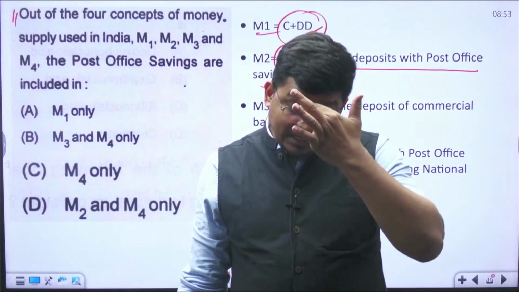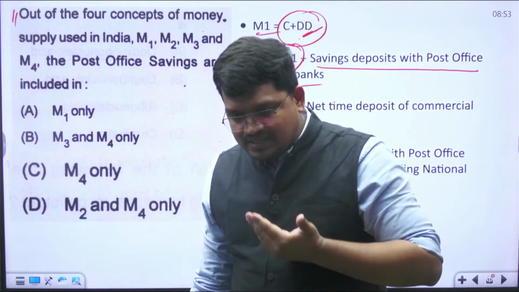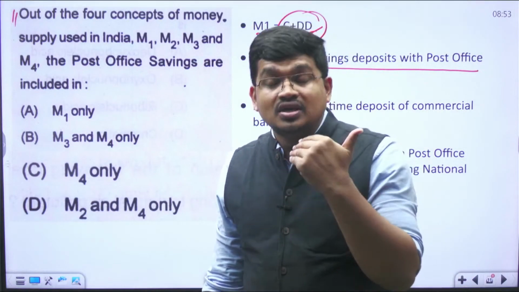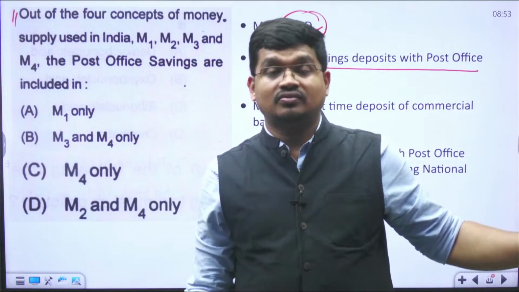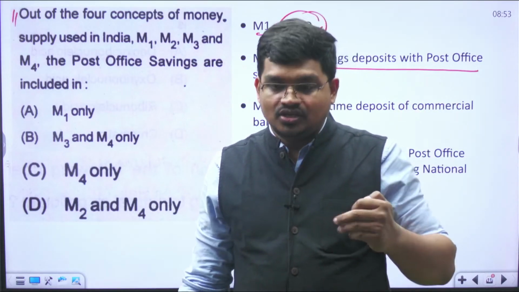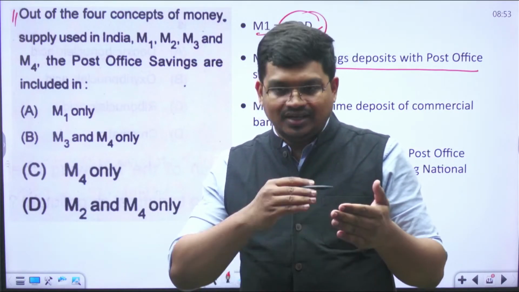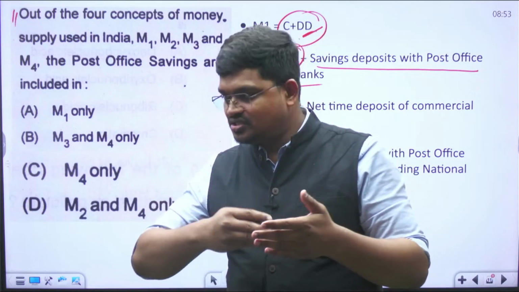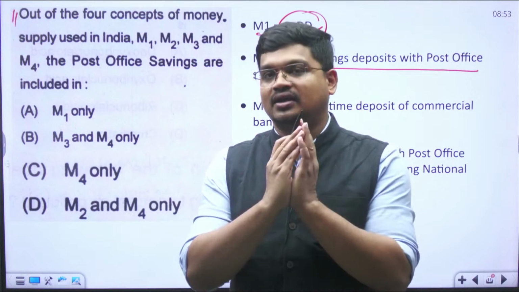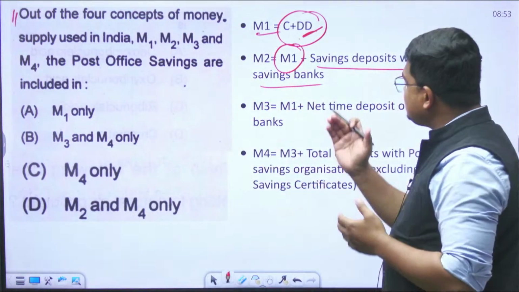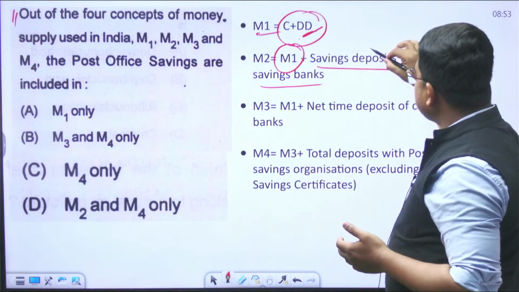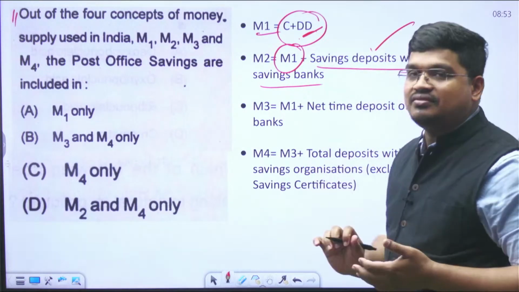So government decided if commercial banks cannot reach the people, or are not ready to serve in the interior parts of our country, then post offices can do that. So the government converted the post offices into a basic functionality of a bank. So that is the reason M1 plus saving deposits with the post office savings bank.